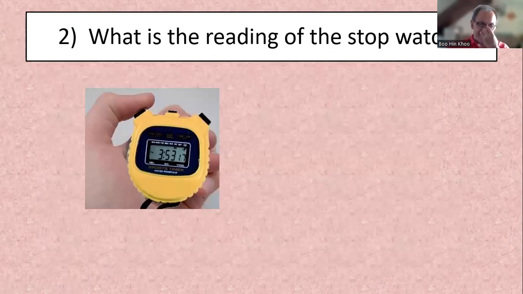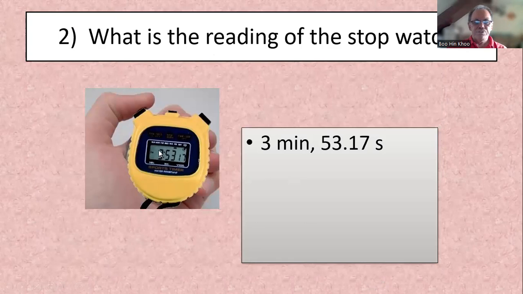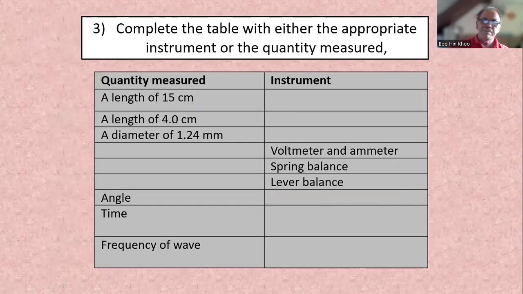What is the reading of the stopwatch? Right? 3 minutes, 53.17 seconds. Complete the table with either the appropriate instrument or the quantity measured. So 15 cm, what instrument to use? The meter rule. Length of about 4 cm, what instrument to use? Vernier caliper. Diameter of about 1.24 millimeter, what is the appropriate instrument? Micrometer.